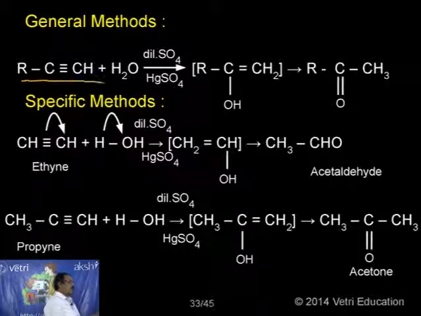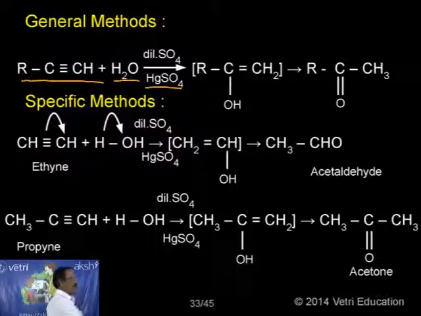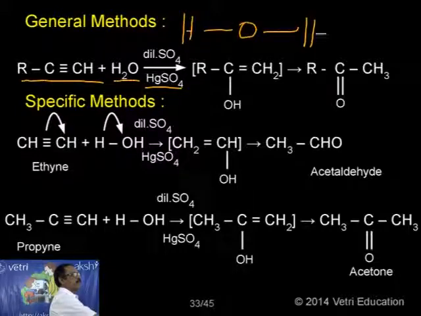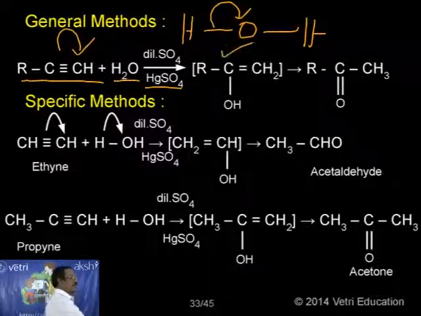So this is the general: RC triple bond CH, water, dilute sulfuric acid, mercury sulfate. Now in what way will it cleave? Water will cleave like this, H plus and OH minus, which will be added there. So this is the intermediate formed.